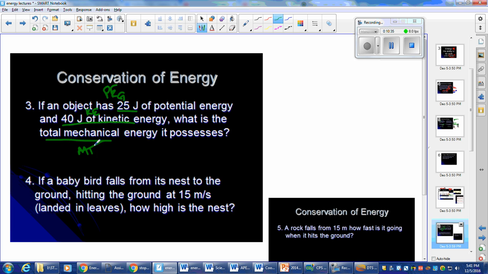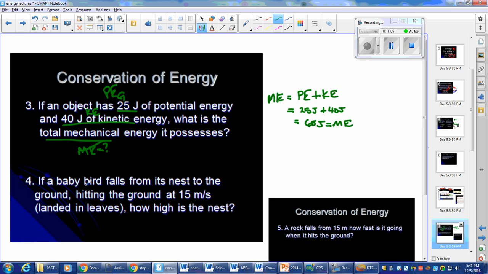So mechanical energy equals question mark, right? And we told you earlier in your notes that the mechanical energy is just the sum of the two, right? So all I'd have to do, mechanical energy is equal to my potential plus my kinetic. Let's go ahead and just plug them in. So 25 joules plus 40 joules, and we end up with 65 joules. Okay, this is my mechanical energy.